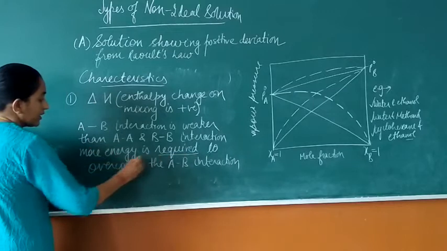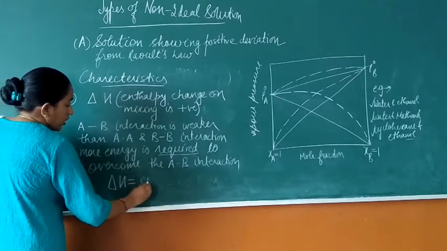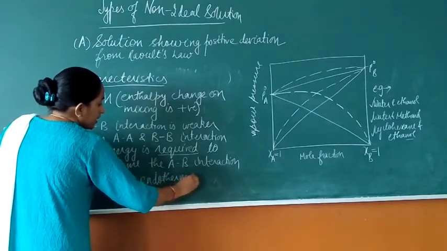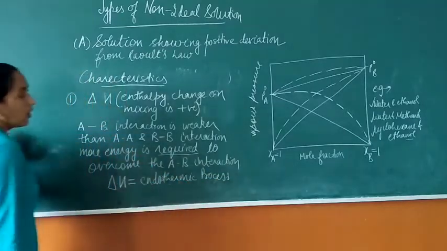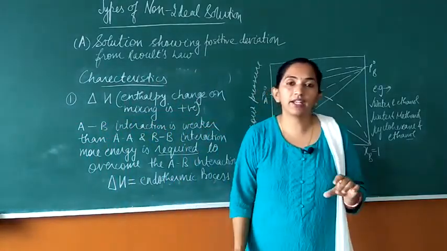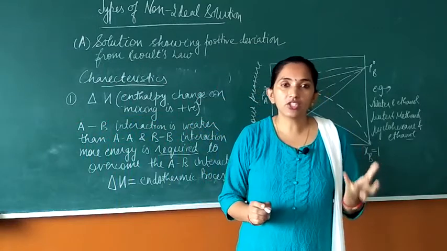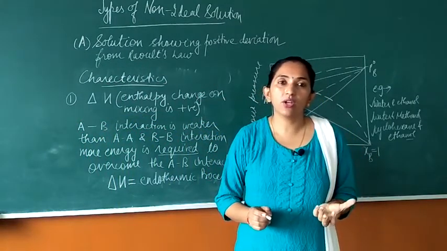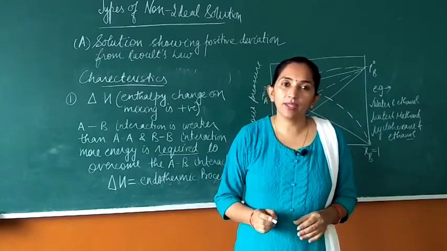Since it is required, here delta H is positive, or we can say it is an endothermic process. So if we mix water and ethanol, or we just get the two liquids mixed, what will happen? The test tube wall or the beaker wall is going to get cooled down because it will absorb heat from the surrounding to get intermixed.